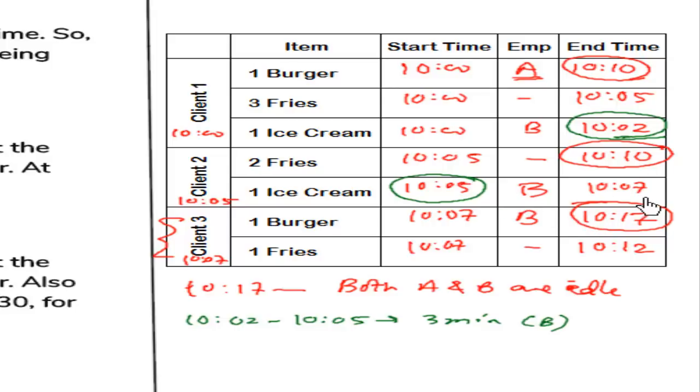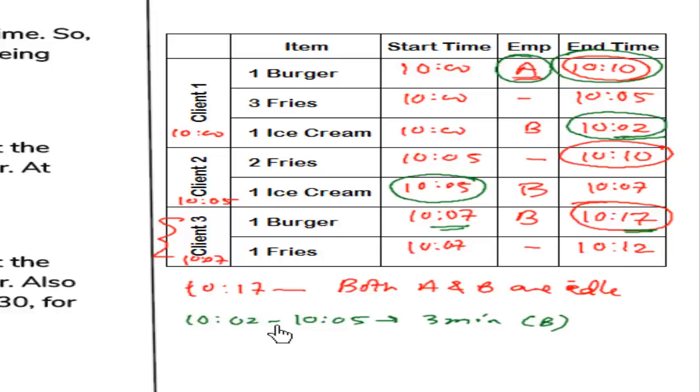Next he took two more minutes for the preparation, so he was busy for 2 more minutes. And after that he was again busy preparing the burger. I'm talking about B. He started the preparation of the burger at 10:07, and he completed it at 10:17. But in between, at 10:10, A has become idle, right? After 10:10, A will be idle because no more burger or ice cream is required to be prepared.